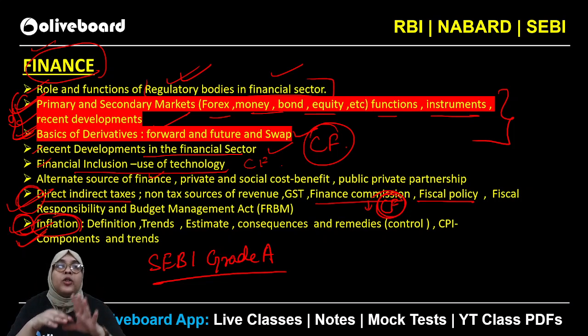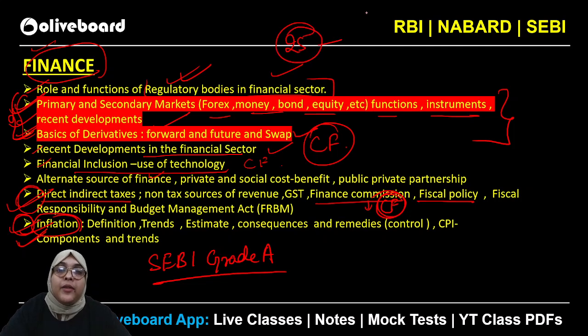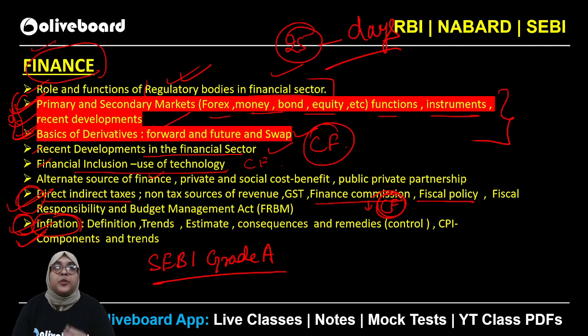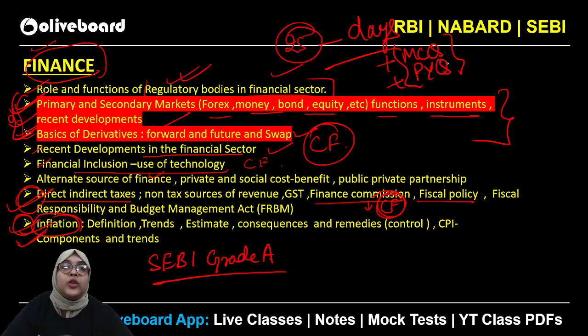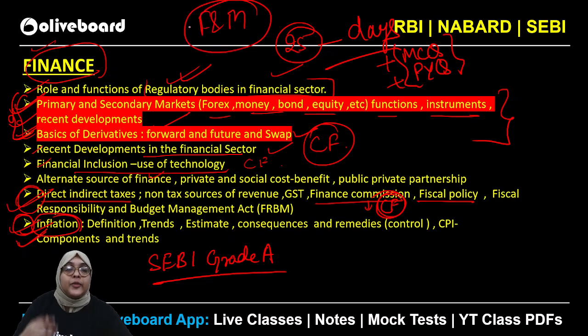So talking about the finance and management topics, the core topics are not such that only commerce background students are able to crack the paper. Definitely anyone who is going to give at least 25 days, even 25 days for proper revision, can have better knowledge and better understanding of these two components. 25 days of core revision plus MCQ practice and previous year questions. These are the things which you need to take into consideration for the preparation of finance and management. As we all know, it is one of the most scoring subjects for both the examinations.